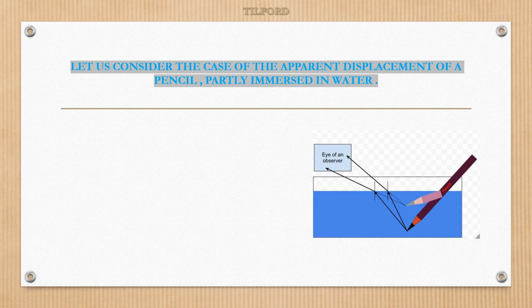This is the tip of the pencil. From here, this is the object, light rays will enter. What is this medium? Water, a transparent medium.